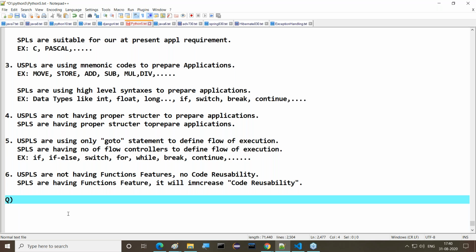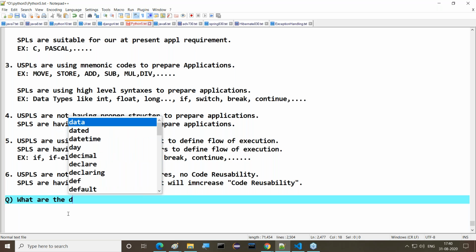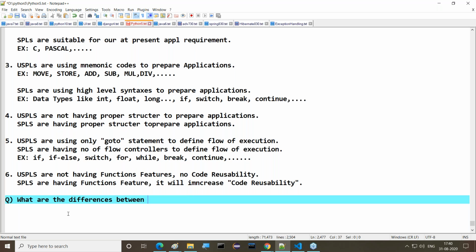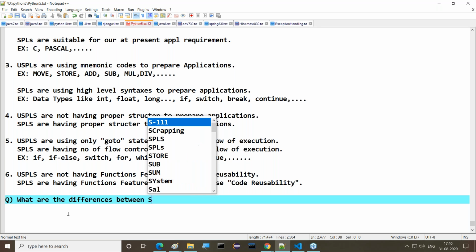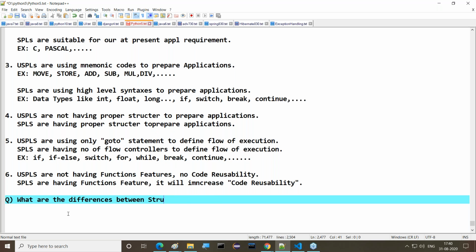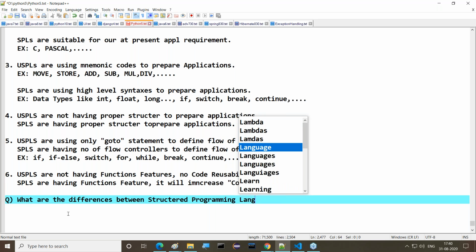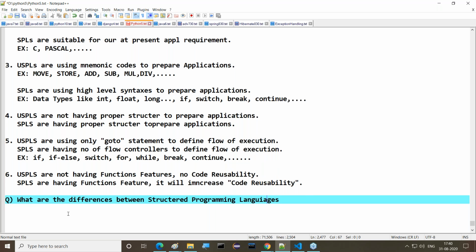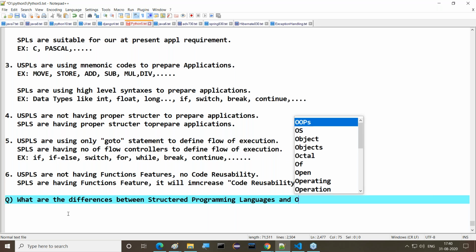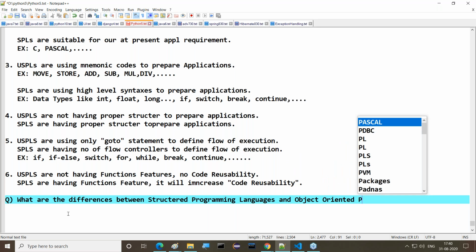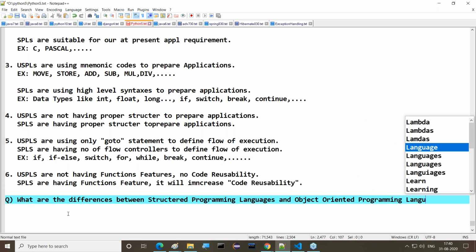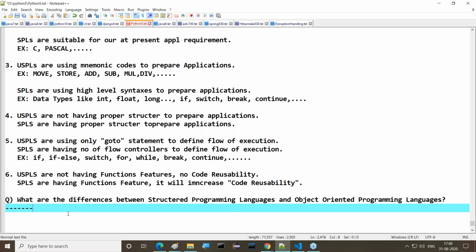That is my question: what are the differences between structured programming languages and object-oriented programming languages?